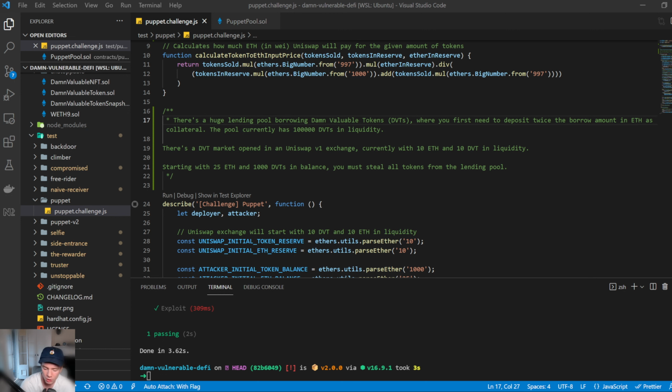A liquidity pool is a way for a token to be traded instantaneously without having to match a buyer and a seller. Usually if you want to trade, say, 100 ETH for 100 tokens, you need to make sure there's a buyer and a seller that both want the same thing.